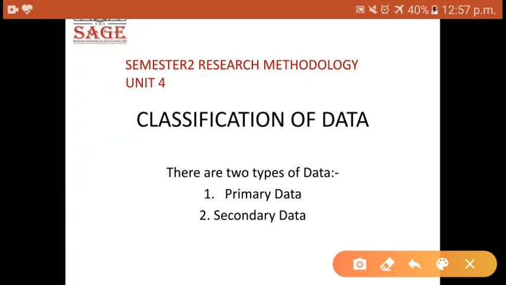Now, what is secondary data? As the word itself says, secondary data is second-hand data. That means it has already been tabulated, it has already been created, and we are using it for the sake of our research objective.